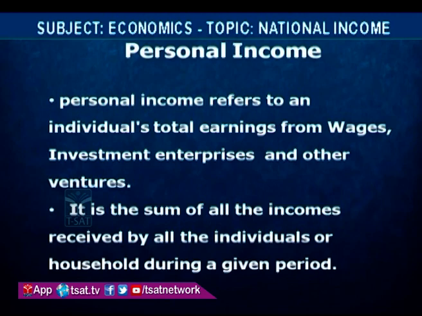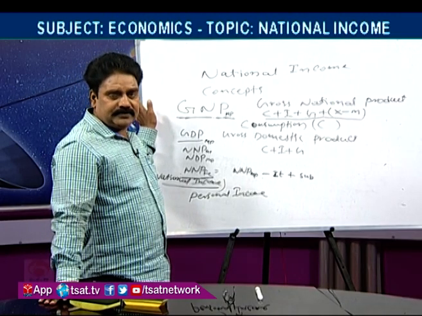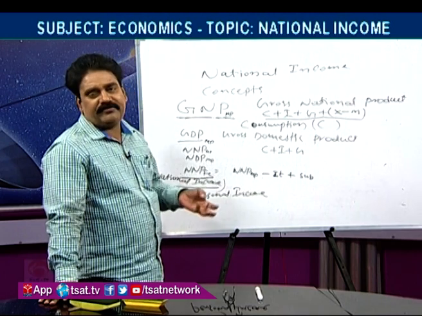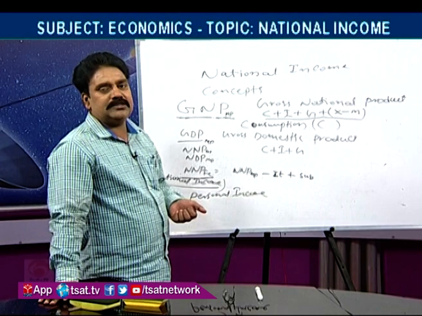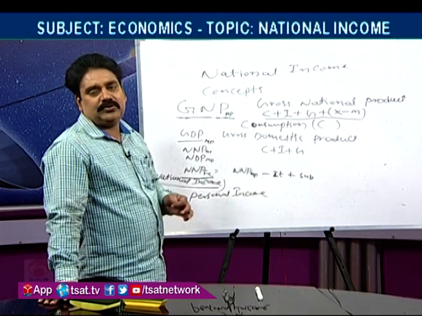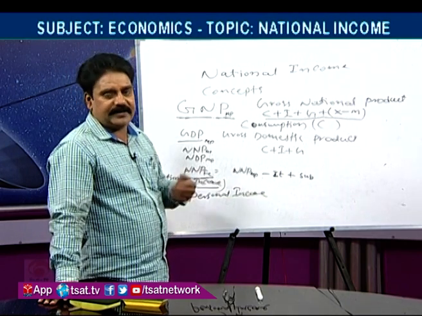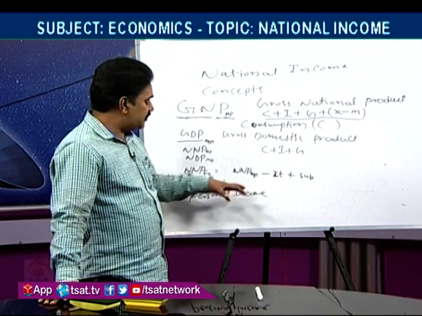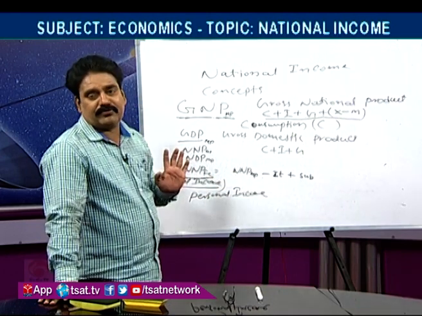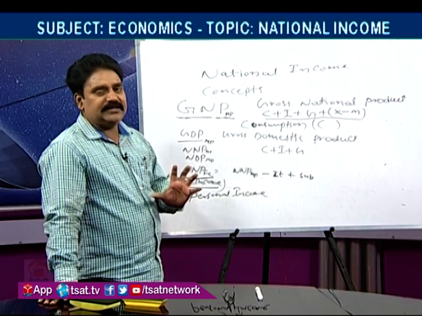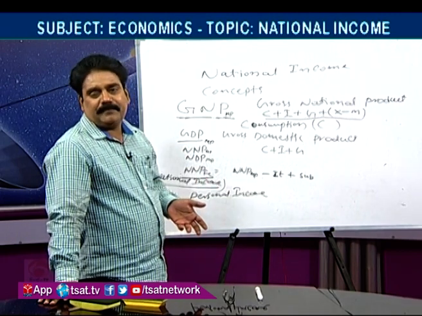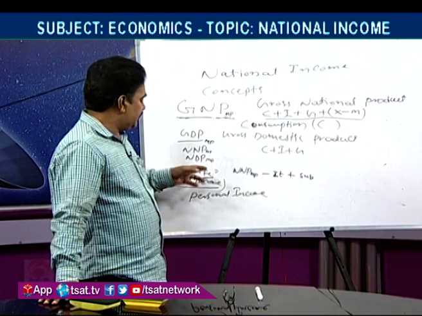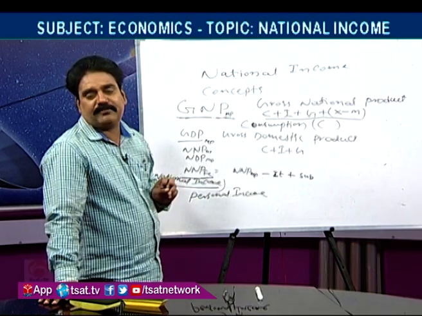In personal income, persons are getting income not only in the form of rent, wage, interest, profit, but some persons also get it in other forms. All the income is not shared among the factors of production. Whatever national income is calculated should not all be distributed among the factors of production.